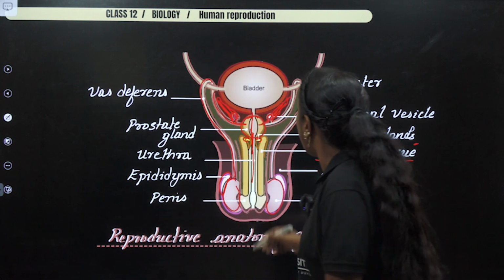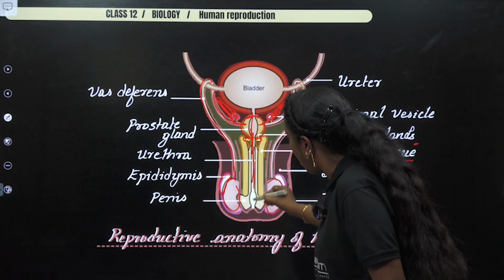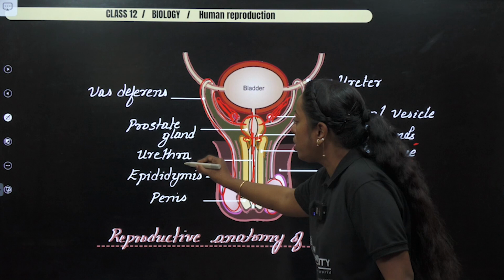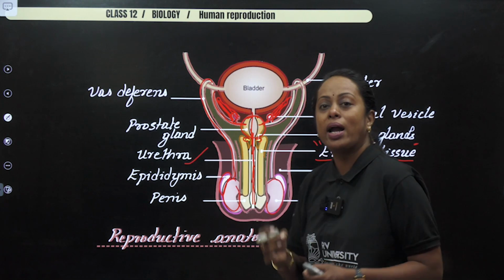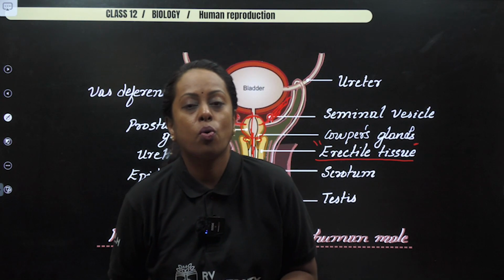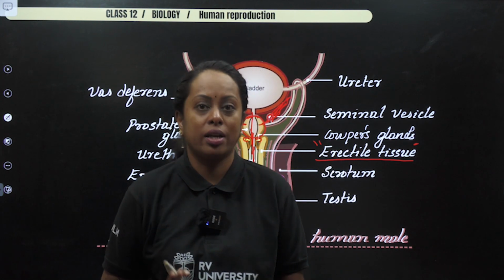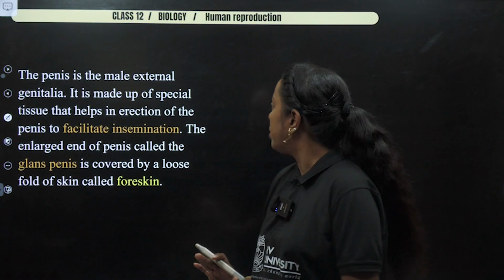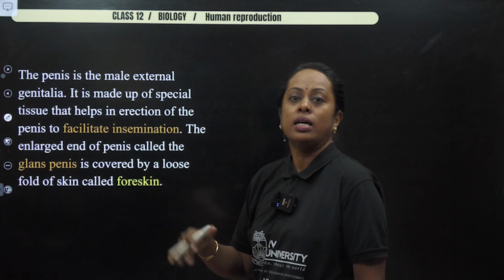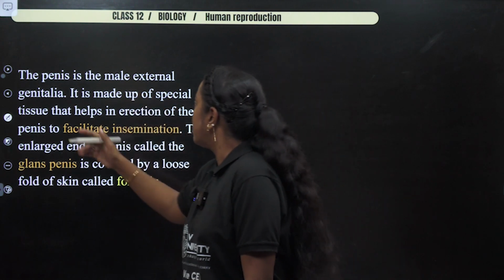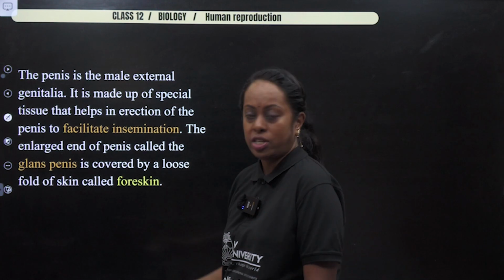Okay. So now, as we see, this comes all the way down to the penis, which one? Urethra, and opens via a small slit, which is known as urethral meatus. So I hope the image is clear for you. Okay. Now, followed with this, let us come across the male penis, which is considered to be the external genitalia.